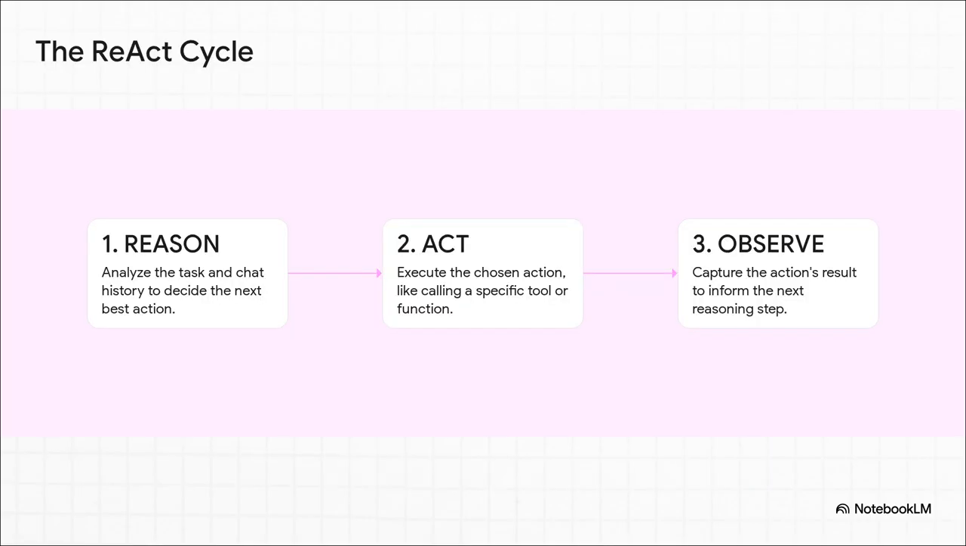So here's how it actually works. First, the agent reasons. It looks at the situation, it looks at the goal, and it decides, okay, what's the next best move? Then it acts. It might go search the web or pull data from a database or use some other tool it has. And finally, it observes what happened. It takes that result, and that observation informs its very next reasoning step. It's this constant adaptive cycle of learning.